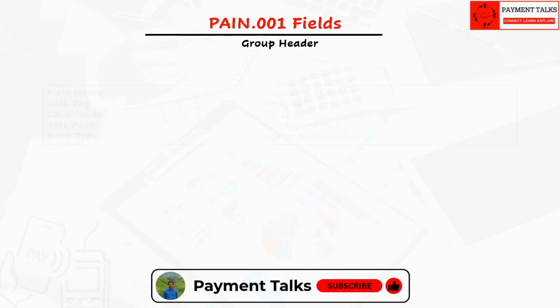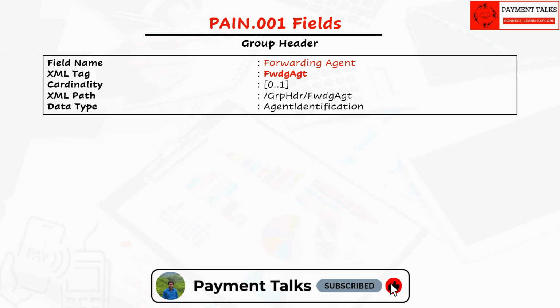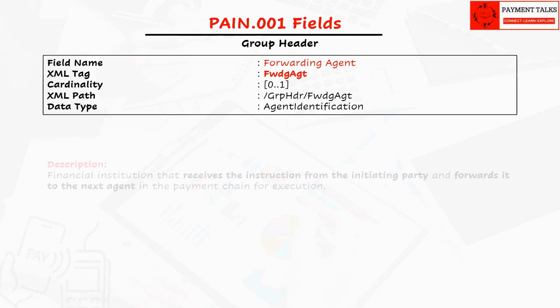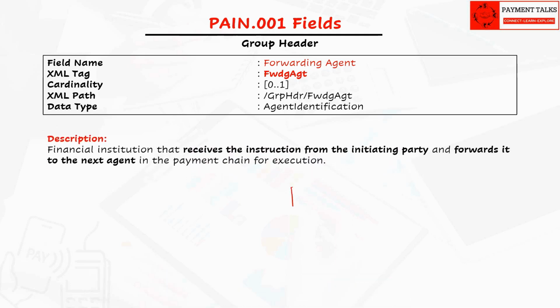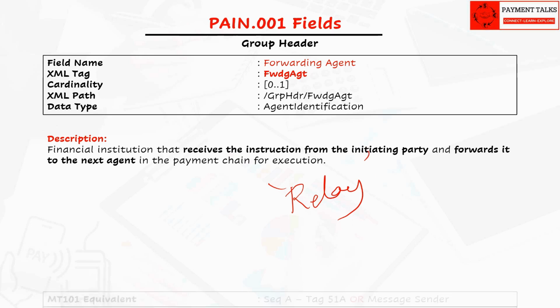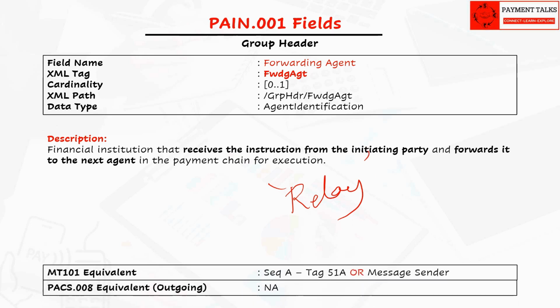The next field is forwarding agent. We have already discussed enough on this field. This is optional in pain.001 and is populated only in relay scenarios. The MT101 equivalent is sequence A tag 51A. Sometimes in MT101 there is no specific validation on this field.